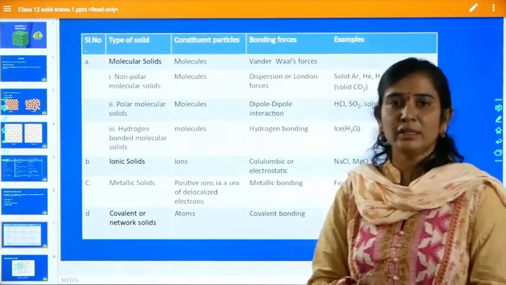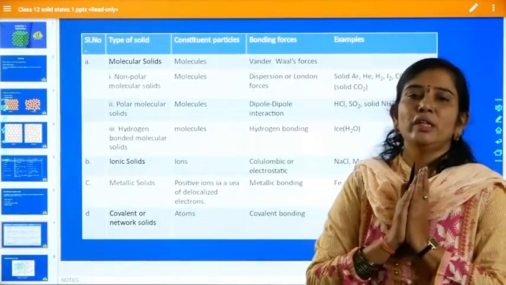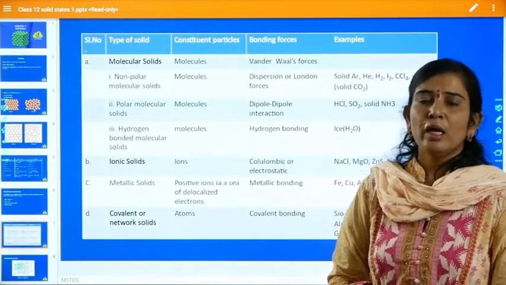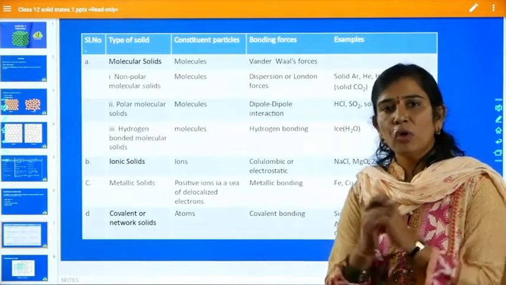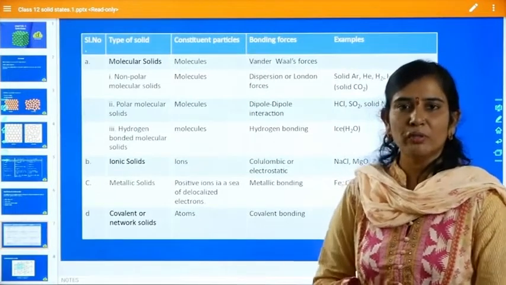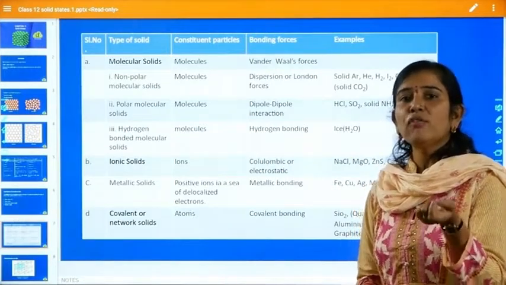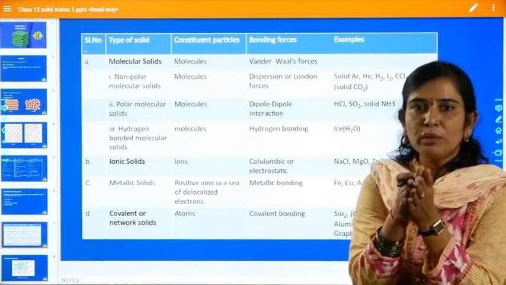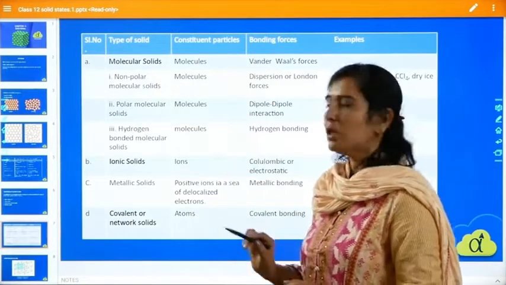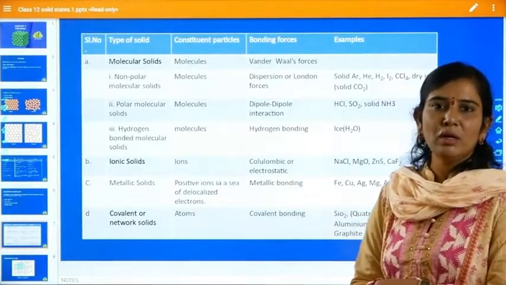Don't get confused, students. When different molecules are held together, different types of force of attraction or repulsion take place. Irrespective of the nature of the force, whether attractive or repulsive, in general we call it a van der Waals force. Depending upon the nature of the force that brings the constituent particles together to make a solid, we can classify these molecular solids into 3 types. This is the subclassification of molecular solid.